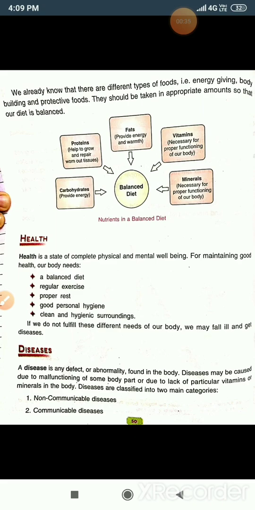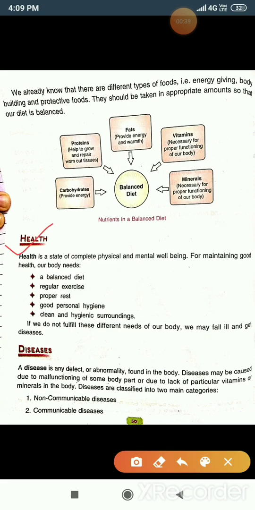Diseases and non-communicable diseases. First of all, I will start with health. Now the question is, what is health? Health is a state of complete physical and mental well-being.